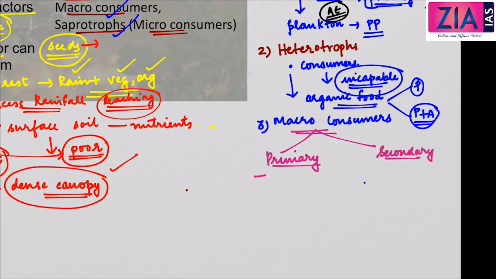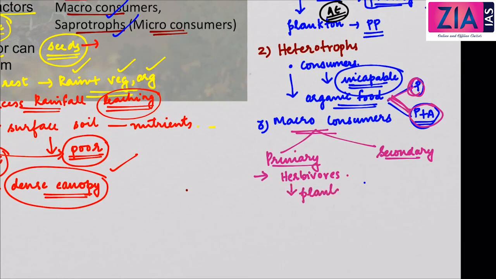So primary consumers are the herbivores. The organic food is derived from either plants or plants plus animals. So herbivores are the primary consumers, which feed mainly on plants.